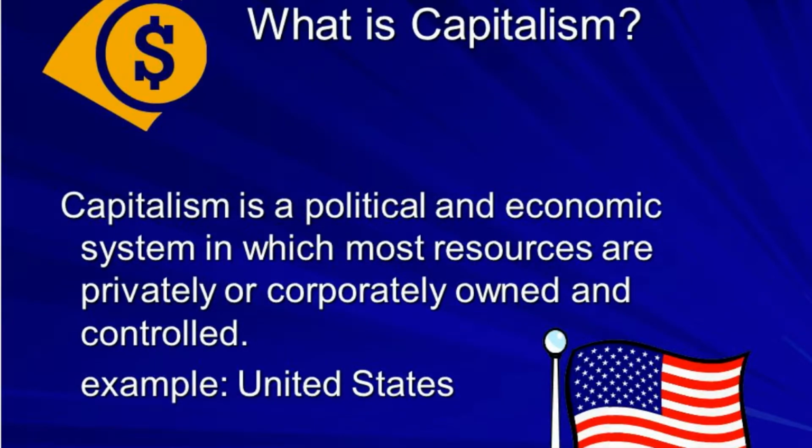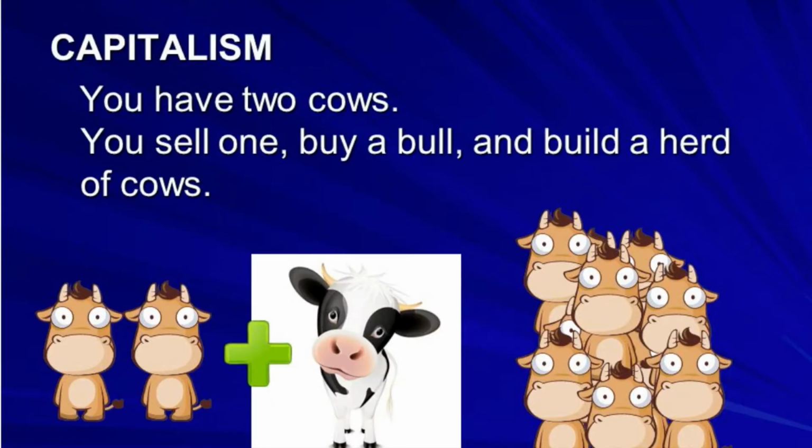Capitalism. Capitalism is a political and economic system in which most resources are privately or corporately owned and controlled. The US of A is an example. Capitalism. You have two cows. You sell one, buy a bull, and build a herd of cows.